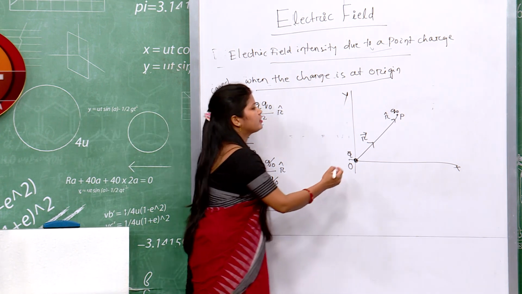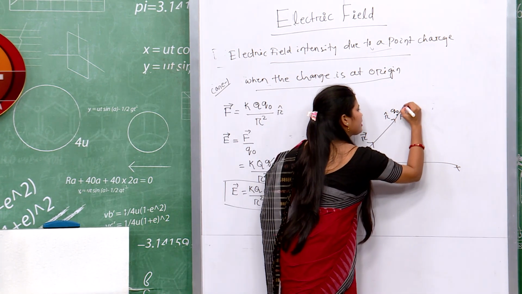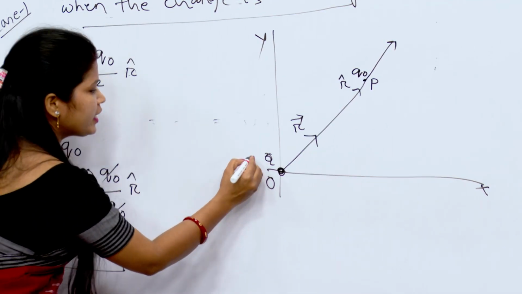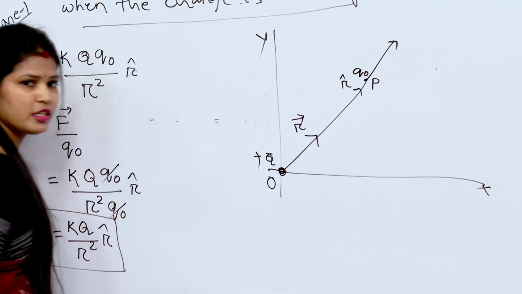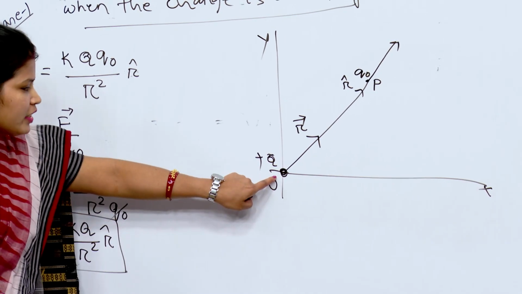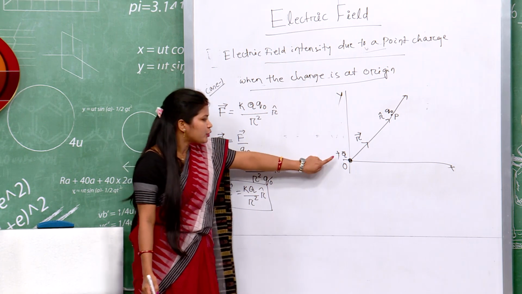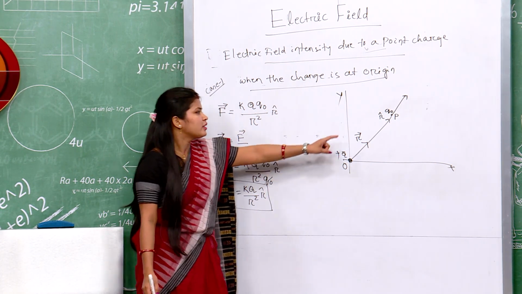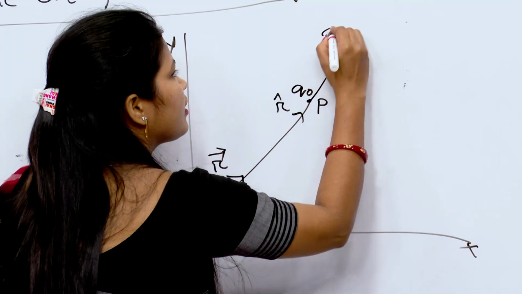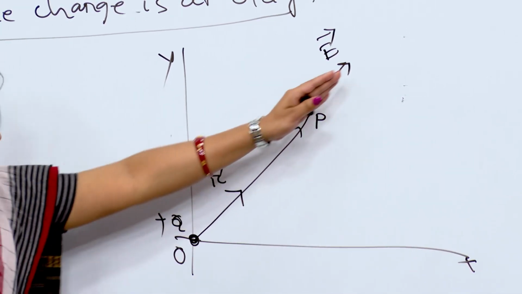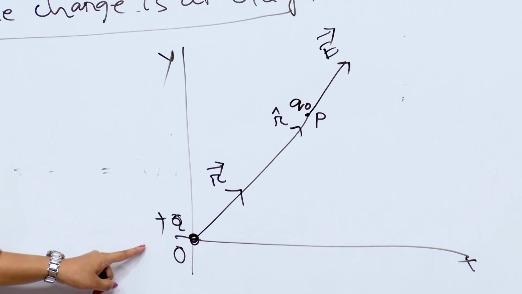That means the electric field will be directed away for the positive source charge. Suppose a positive source charge is present at origin, then due to it the electric field will be directed away from the source charge.